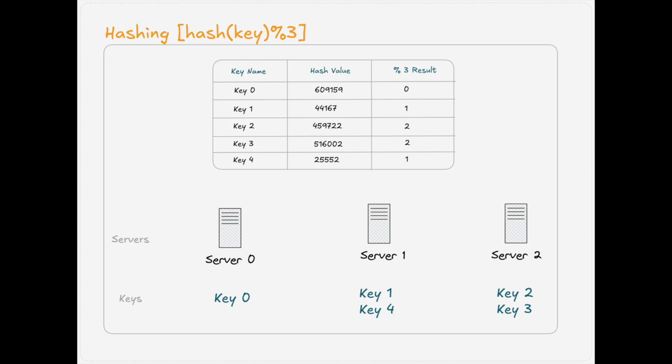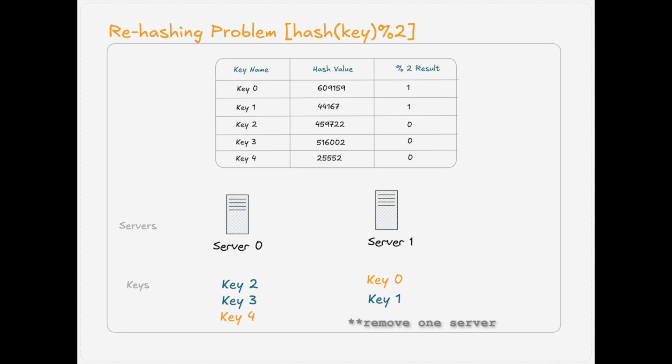So in our diagram, key 0 will map to S0, key 1 will map to S1, key 2 will map to S2, key 3 will map to S2, and key 4 will map to S1. Everything looks neat until we add one more server. Now it's hash of a key modulo 4. Suddenly, almost every mapping changes.